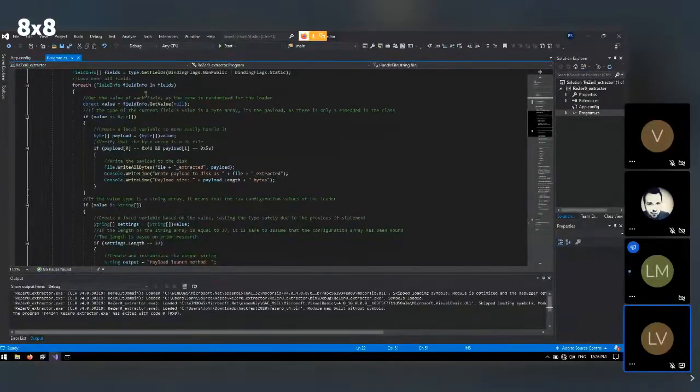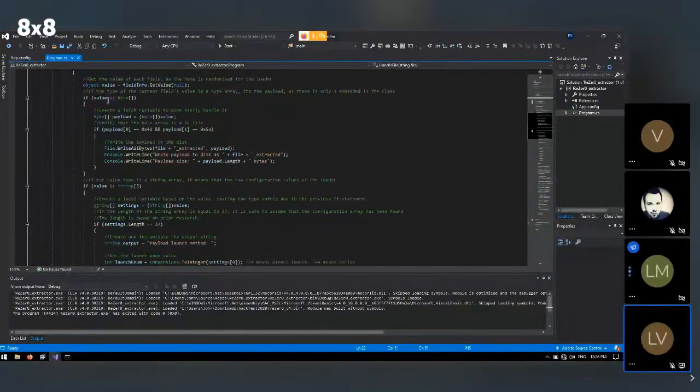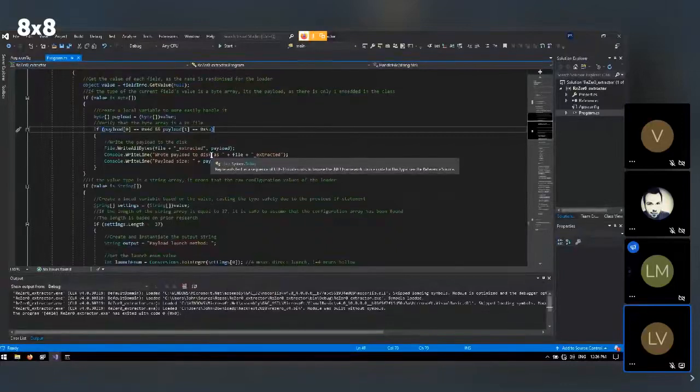From that field that we're talking about when iterating all these. And then I check if the value type is equal to byte array. Well, in case it is, I dump it to the disk. But I have an additional parameter here: I want to make sure that the first byte of the payload is 4D, and the second byte is 5A. Now, for those who have either dumped stuff before or are really good at reading hexadecimal, this is the MZ header that's present. So it just dumps the full array, and then we have the payload.